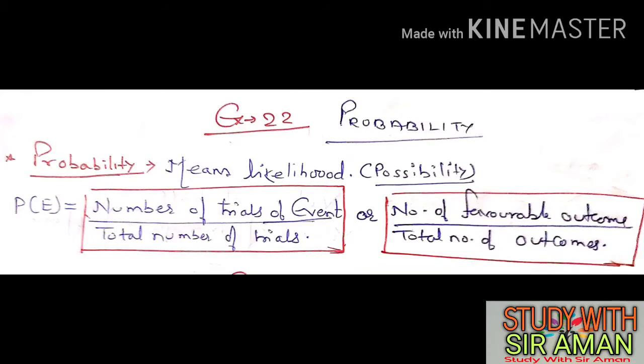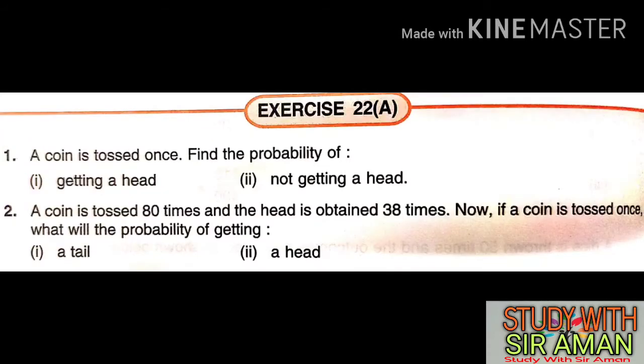Let us see exercise question number 1. Read the question nicely. A single coin is tossed once, only once. Find the probability, means find the chance, the possibility of getting a head. What is the chance that head will come? By your common sense you can say, in a single coin how many times is head there? Only one time. And how many sides are there in total in a coin? Two, one head, one tail.